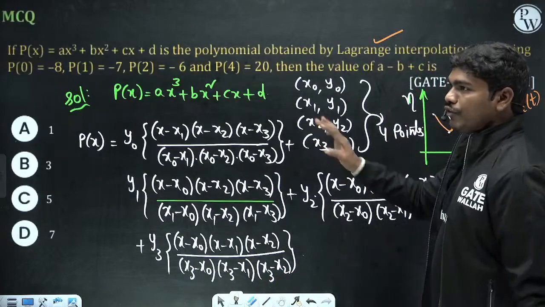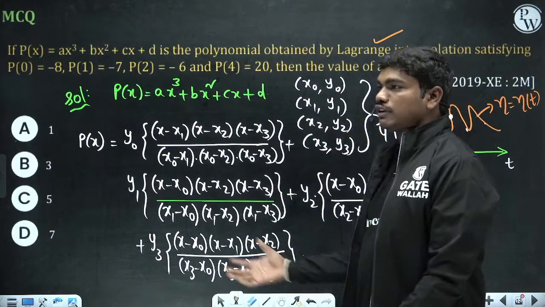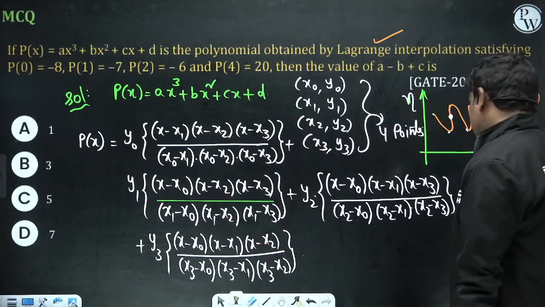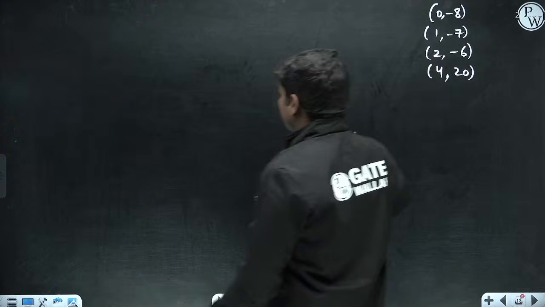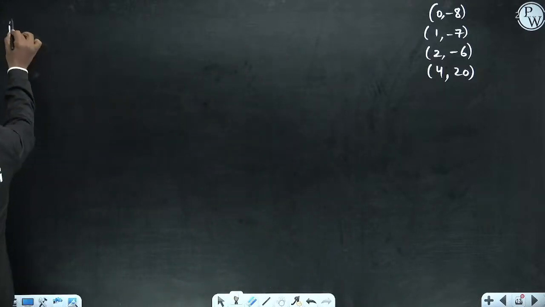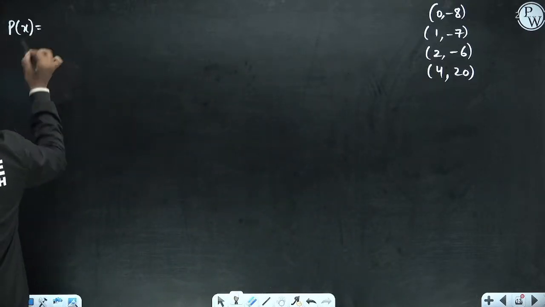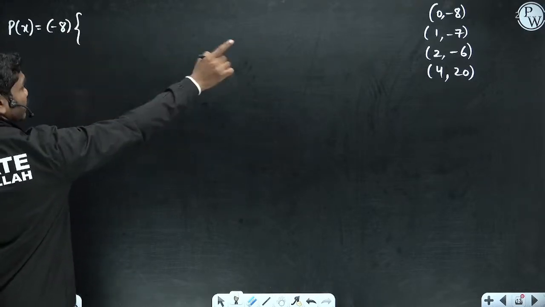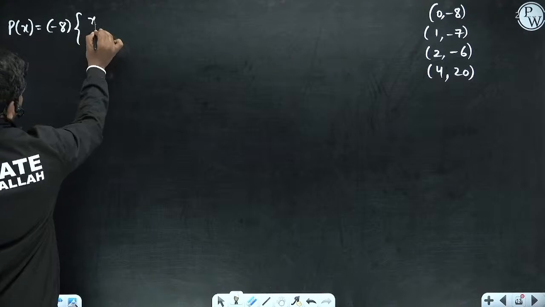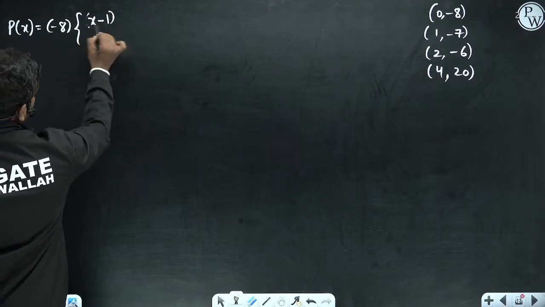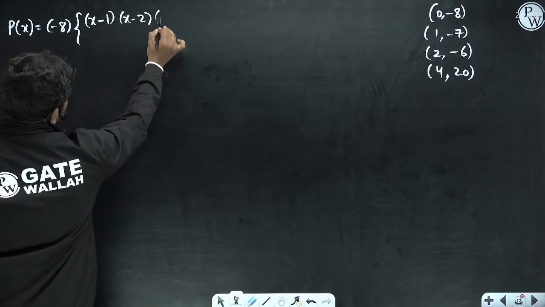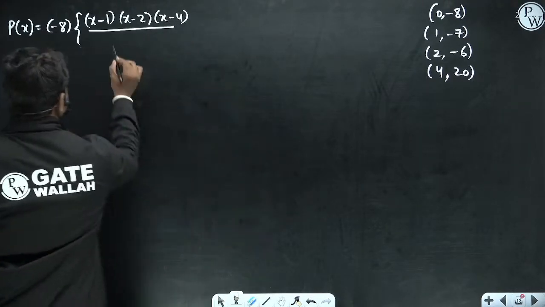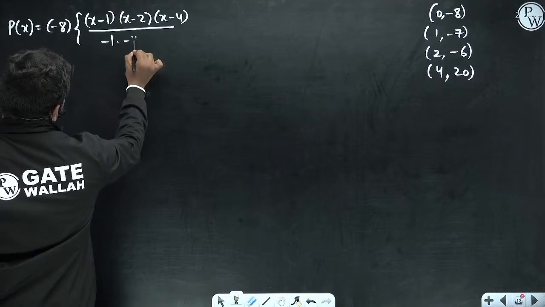Okay, so if you know this formula, I have written it just for your understanding, but if you know this formula, then if these are the points, you can directly write the polynomial. P of x is equal to y0, so minus 8 into x into (x minus 1)(x minus 2)(x minus 4), divided by (0 minus 1) into (minus 2) into (minus 4).